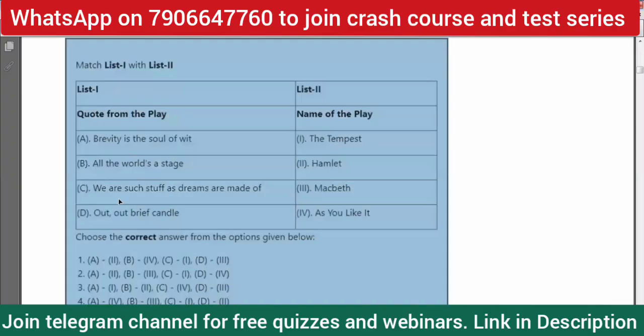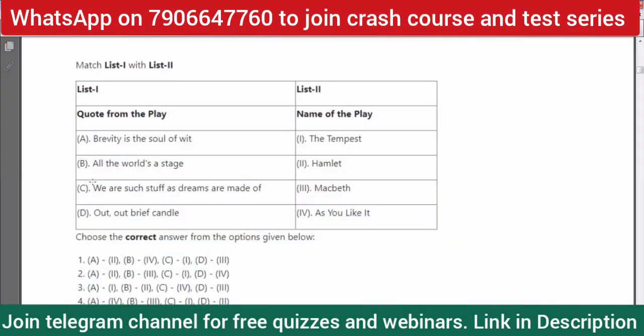Next comes the quote, we are such stuff as dreams are made of, that is C. That is clearly a quote from The Tempest. So C1 is the correct option here, and in option 3 we don't have that matching. Here C is matched with 4, As You Like It, so it is not true.